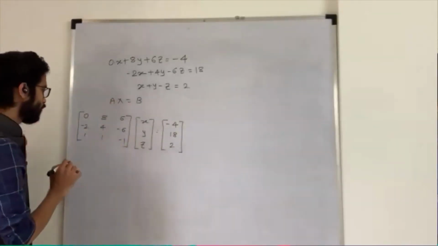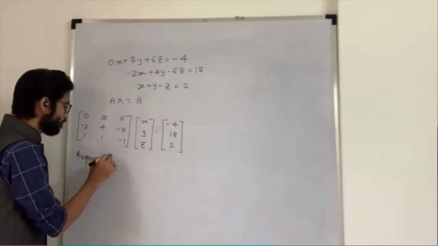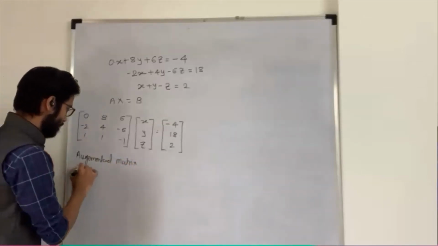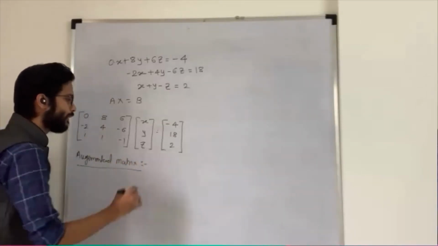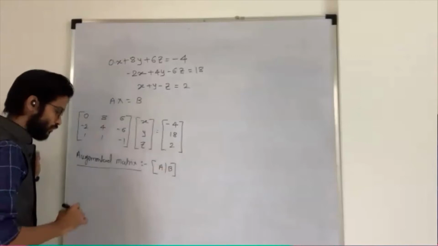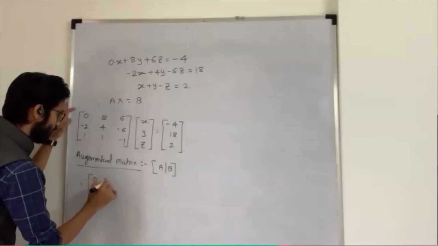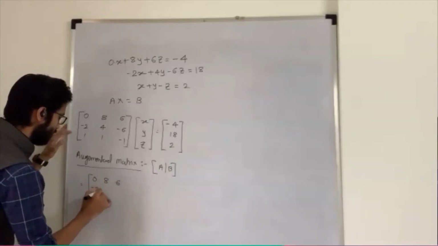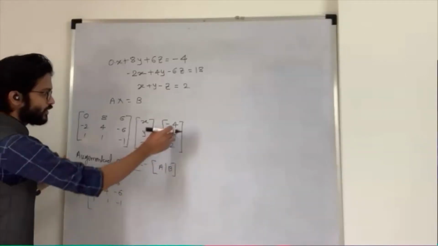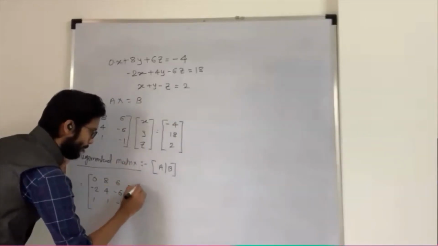Now what do we have to find? You have to find your augmented matrix. What is your augmented matrix? It is denoted by matrix A with the constant matrix B. So I just write down that matrix. My matrix A as it is: 0, 8, 6, then minus 2, 4, minus 6, then 1, 1, minus 1. And my constant matrix is minus 4, 18, and 2.